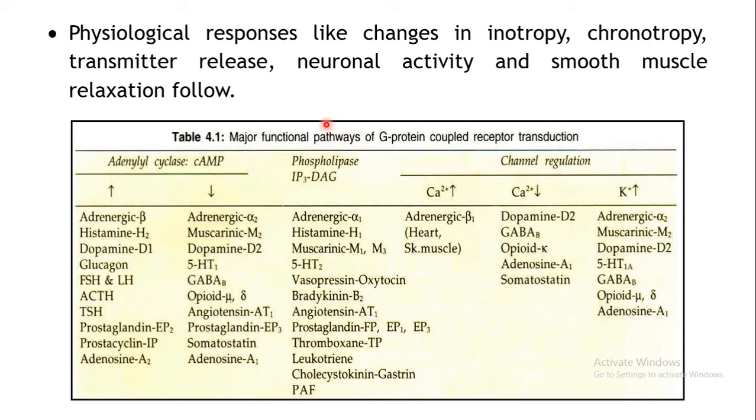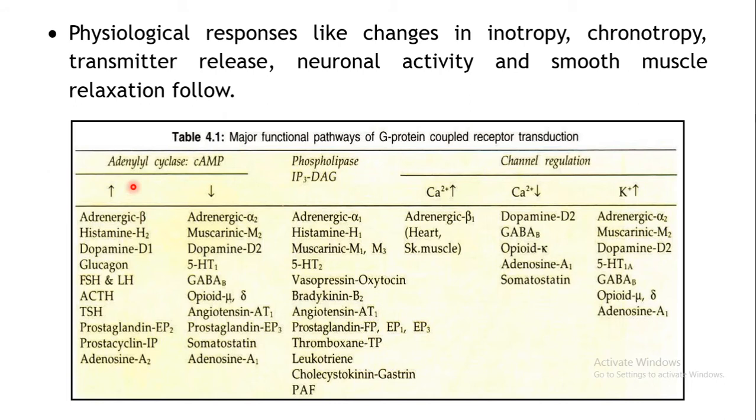Okay, now this particular table shows examples of several receptors which mediate the several pathways of the GPCR. That is the three which we have seen, that is adenylyl cyclase cAMP, phospholipase C IP3 DAG pathway, and channel regulation. Okay, so examples of the adenylyl cyclase cAMP mediated receptors when they are activated.